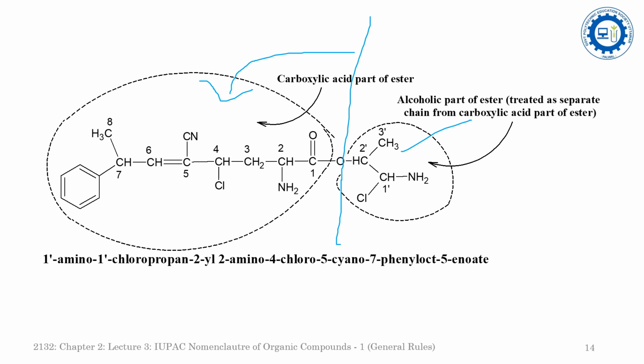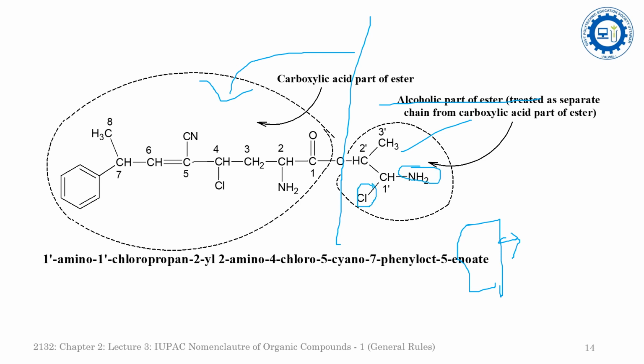So first of all, there is oate, which is the suffix for the ester. And what is the alcoholic part here? The alcoholic part is this one. You will have to separately consider the alcoholic part and the acid part. In the alcoholic part, you are watching that there are two functional groups: one is the NH2 and the Cl.